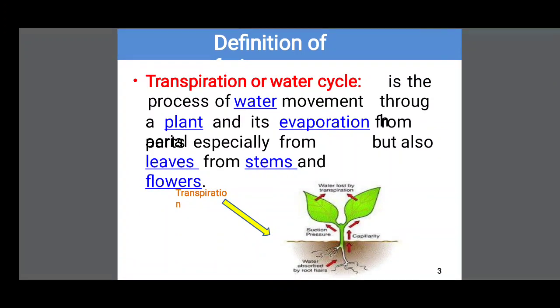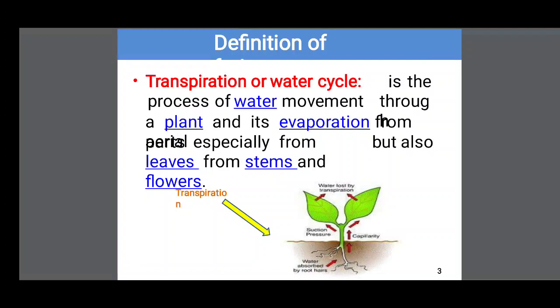So transpiration is a process. The definition is the water movement from the plant through the aerial parts of the plant. The water evaporation from plant to atmosphere is called transpiration.